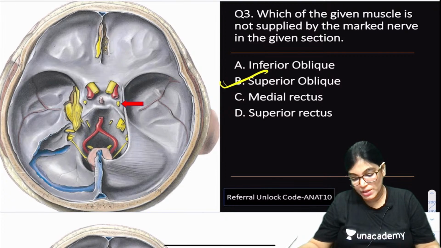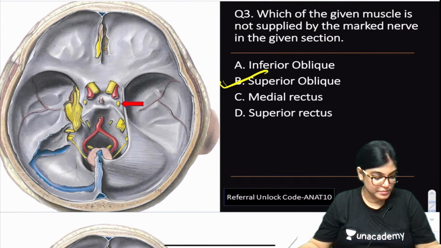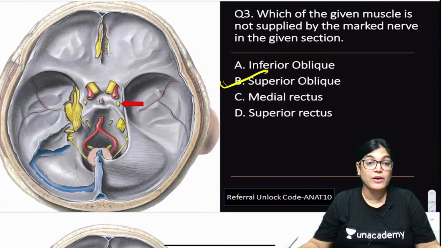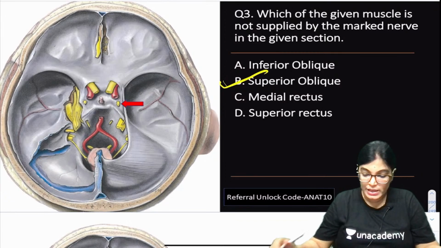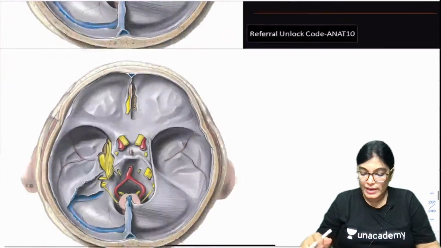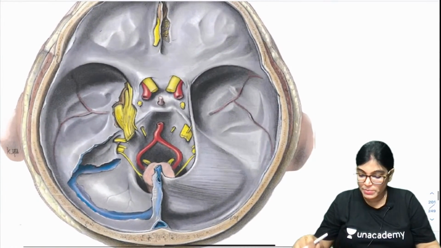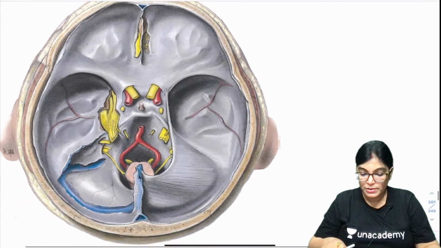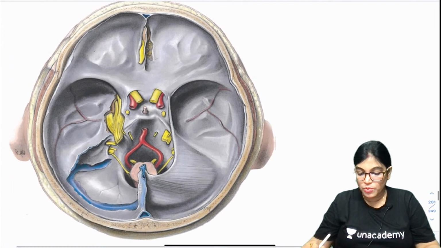So can anybody tell me which is the nerve? The nerve which is the arrow marked nerve in the image. What is this nerve? Oculomotor nerve. Yes, Sam is absolutely right, oculomotor nerve. So let me move on to this image. This image was given for you, so let me just highlight the important structures.